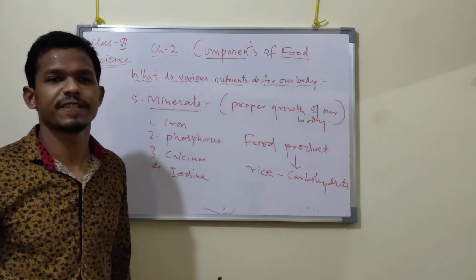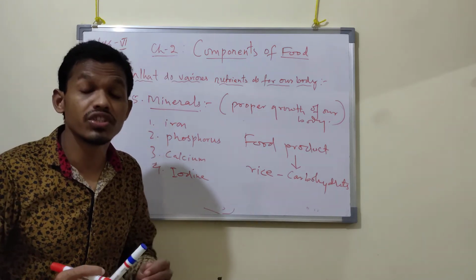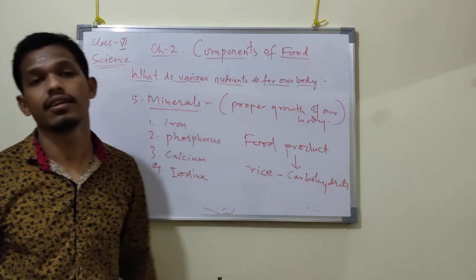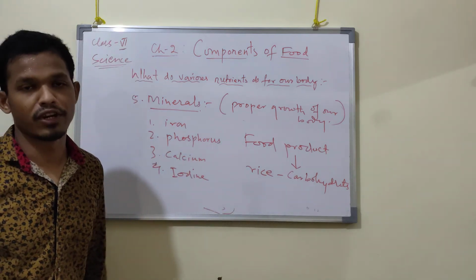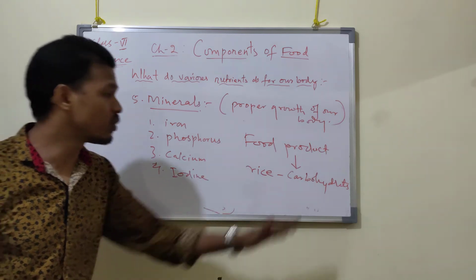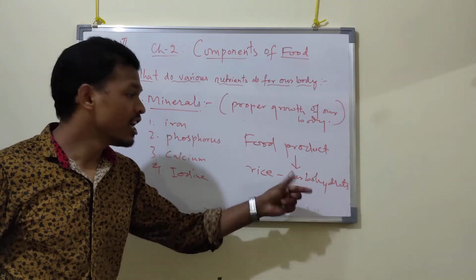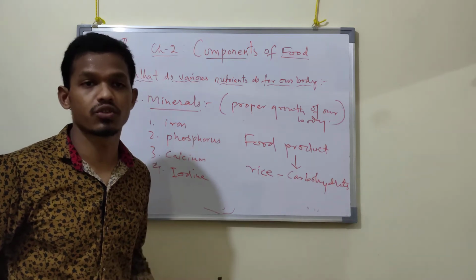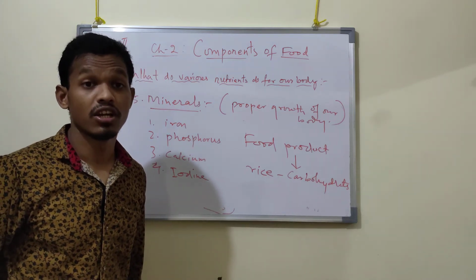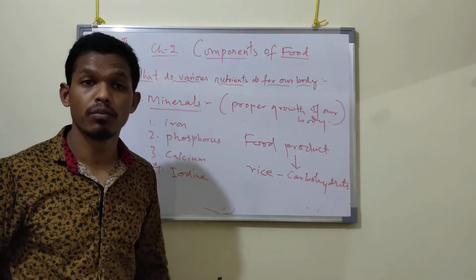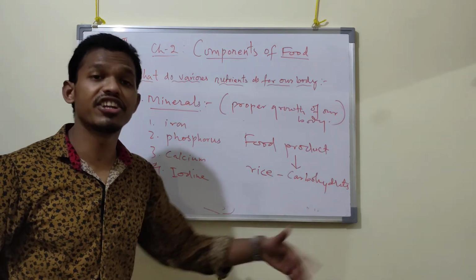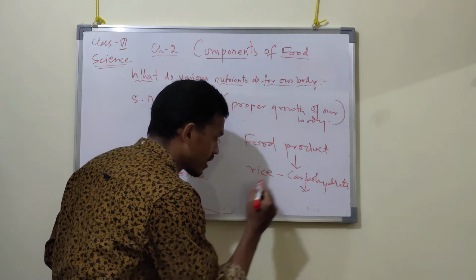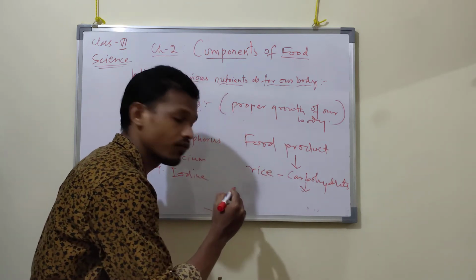Yes, they are present, but the nutrients other than carbohydrate are less in quantity. Their quantity is very, very less compared to carbohydrate. The quantity of carbohydrate present in rice is much larger than other nutrients. Therefore, rice is called a carbohydrate rich source of food.